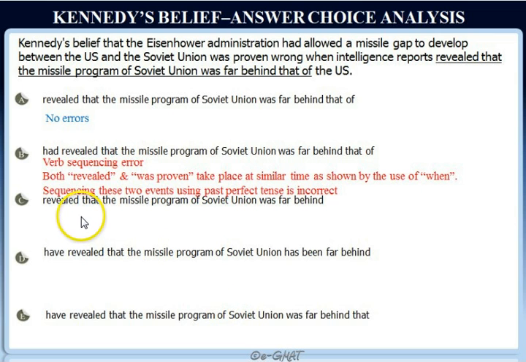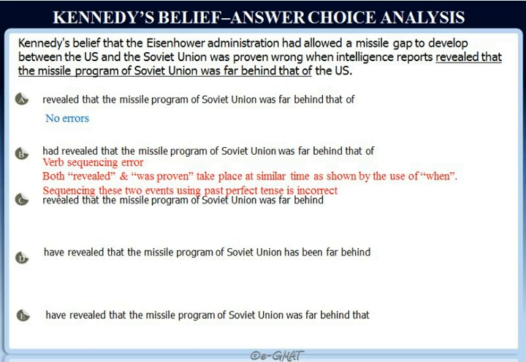Now let's look at choice C. Revealed that the missile program of Soviet Union was far behind the US. Now this is where it's very important for us to concentrate on the non-underlined portion of the sentence as well as the underlined portion of the sentence. Now the way the underlined portion is written, there appears to be no error. However, notice that only part of the comparison is in the underlined portion, missile program of Soviet Union. So the first element of the comparison and then the comparison itself, was far behind, but the second element that is being compared, which logically should be the missile program of the US, that is in the non-underlined portion.